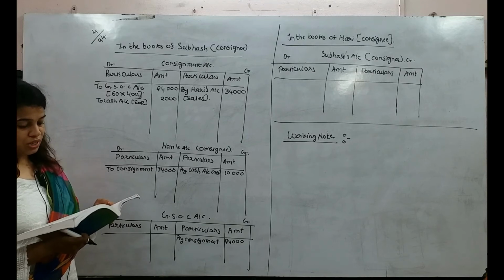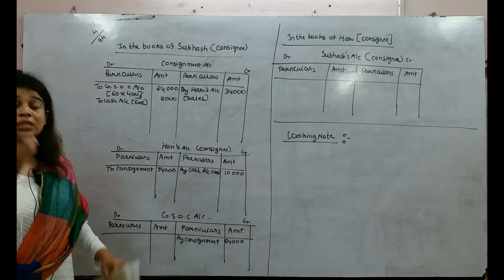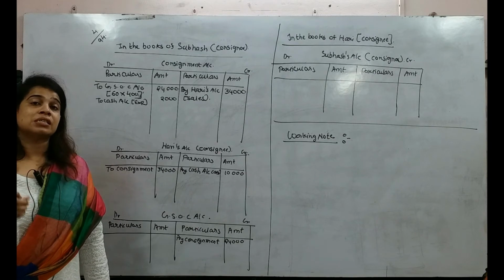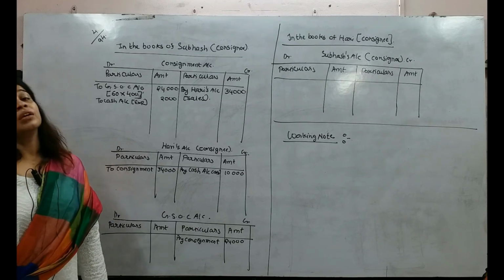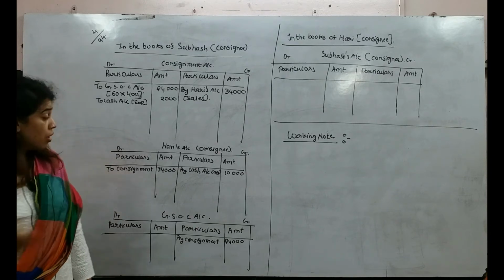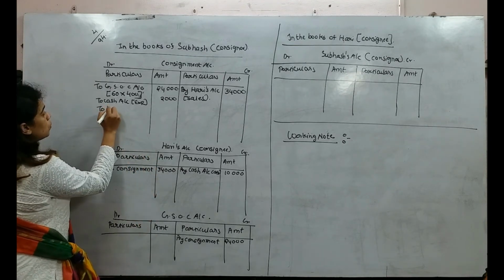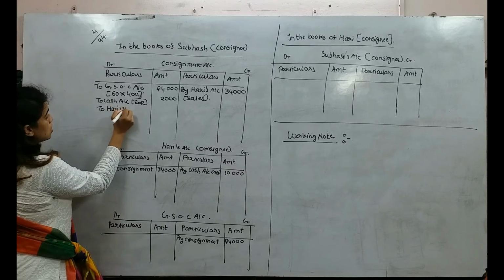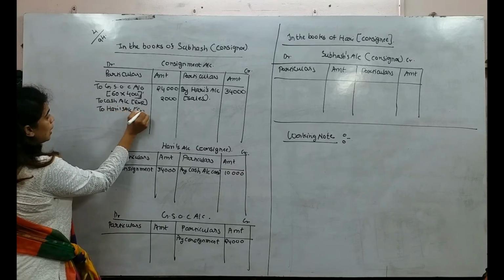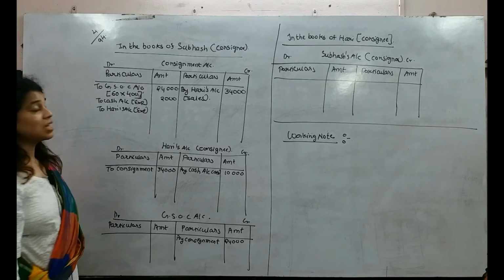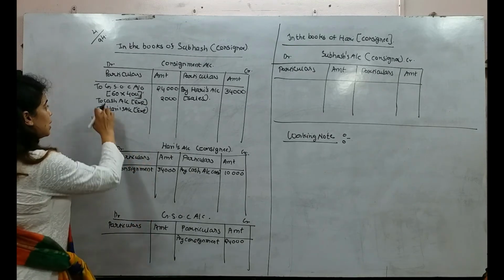Transportation and warehousing charges 1,500. These charges or these expenses are incurred by whom? Incurred by Hari. Hari is our consignee. So definitely here I will write to Hari's account in bracket expenses. Whenever it is consignor's expenses, I am writing cash.